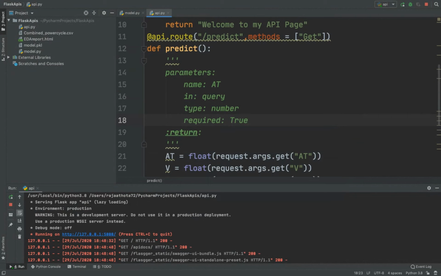First I need to define my parameters. In the parameters, I should write what parameters I want to take as input, whether they are required or not, and what type of parameter I want. So this is a 4-line code you need to follow for every parameter you want to take as input from the user. Always remember, before this name you should include a hyphen.